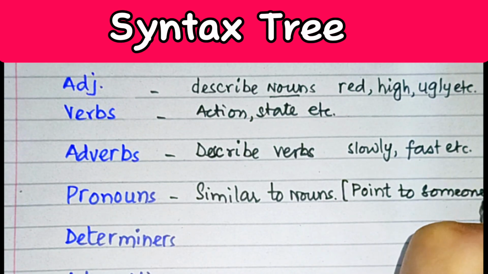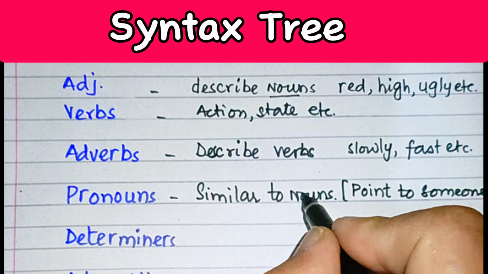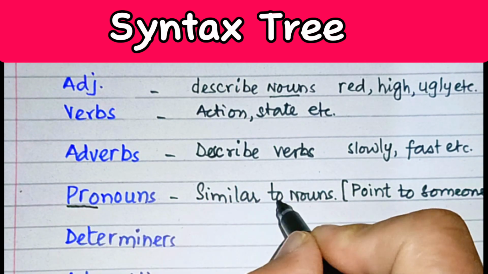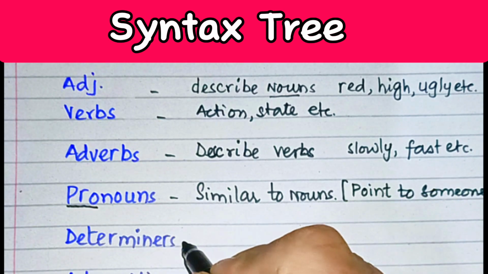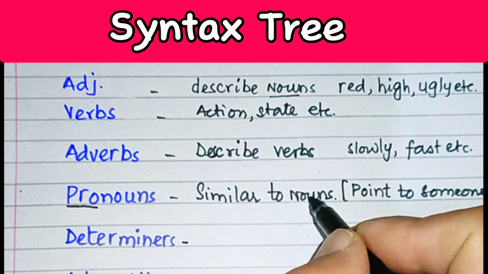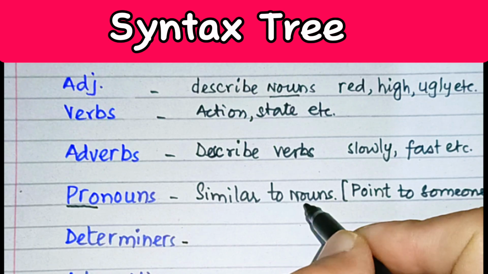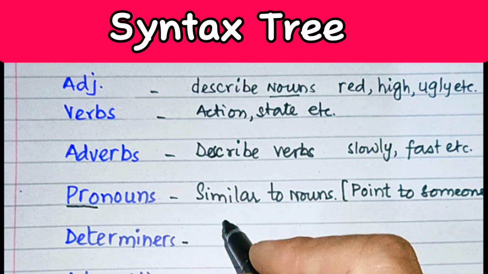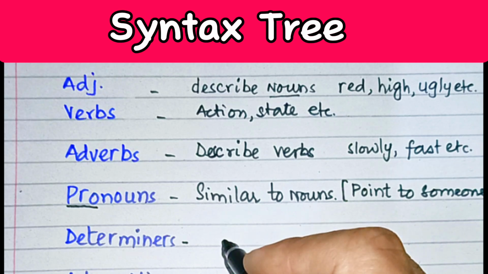So basically pronouns are similar to nouns. They take the place of nouns. They can be used in place of nouns, but we know that we have three persons: first person, second person, third person, etc. They are very important in order to develop this tree structure in syntax.